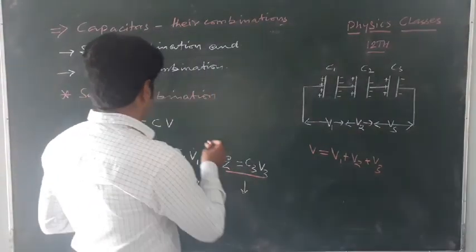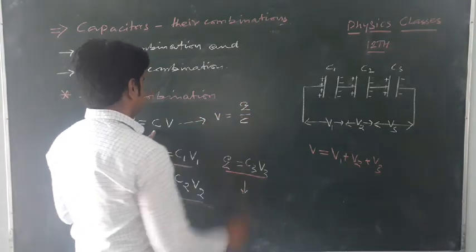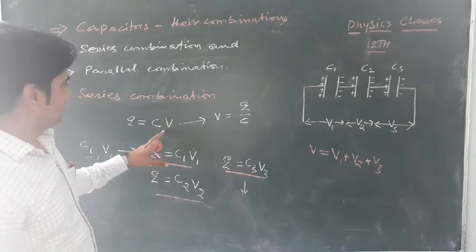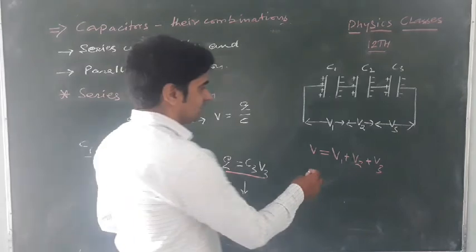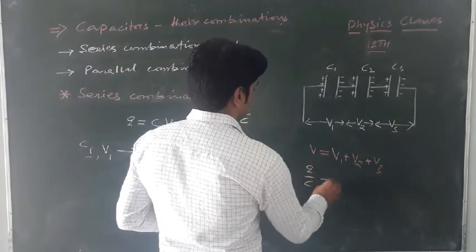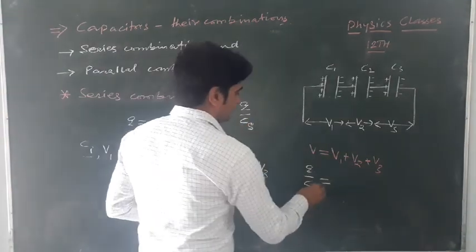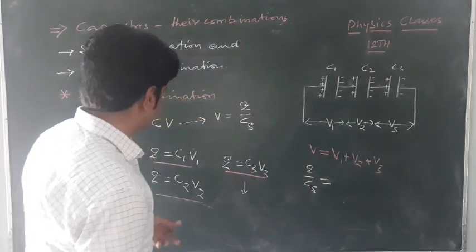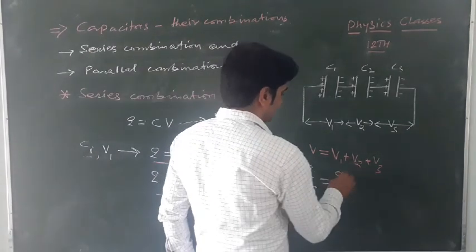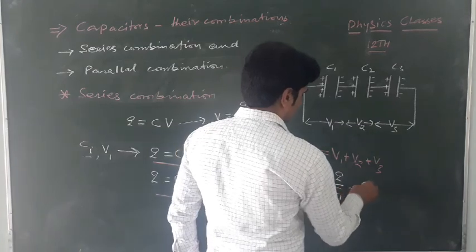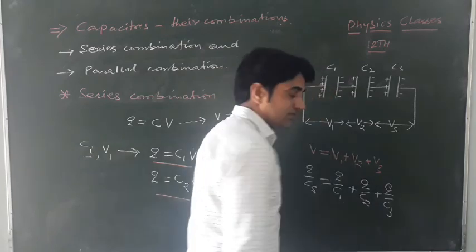For the net potential drop, V equals Q by C. Using these values in that equation, Q by C, where C is the total capacitance value CS for the series combination. So V1 equals Q by C1, and furthermore the equation can be written as Q by C1 plus Q by C2 plus Q by C3.